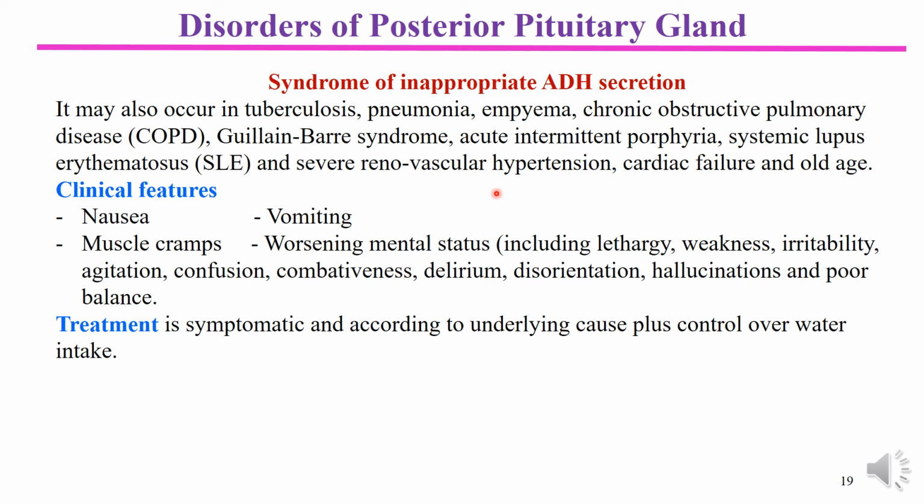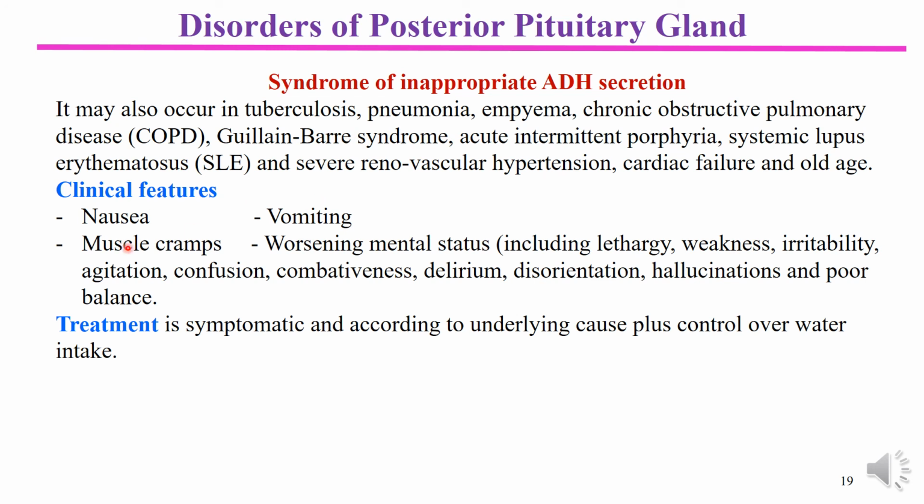There are certain other situations like respiratory problems of tuberculosis, pneumonia, COPD already mentioned, Guillain-Barré syndrome, acute intermittent porphyria, systemic lupus erythematosus, and various renovascular hypertensive disorders; cardiac failures may cause this problem.